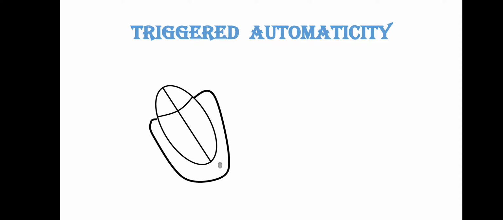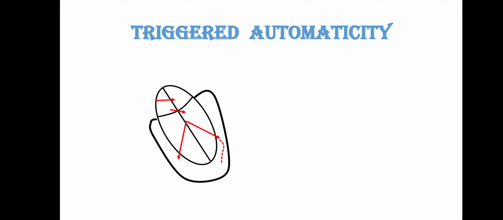But when the impulse is generated from the SA node, it is conducted to the AV node and then to the Purkinje system and the entire ventricles. And when this normal impulse approaches this defective piece of the ventricle, it will start producing automaticity. So this is known as triggered automaticity.